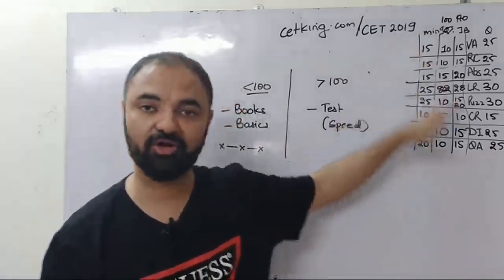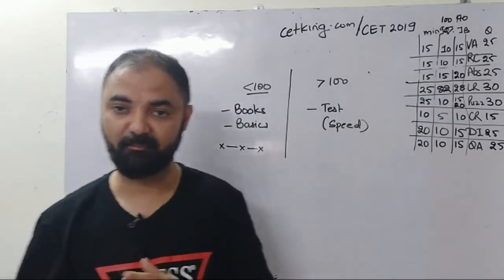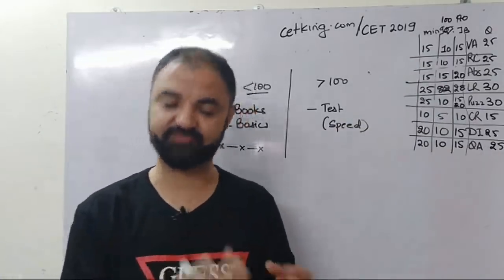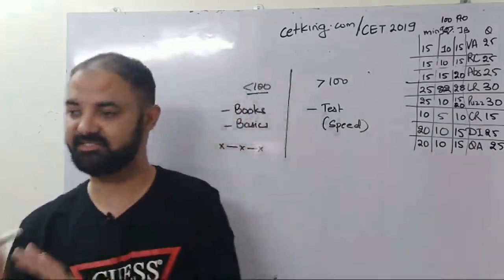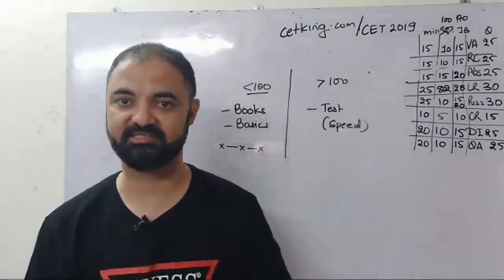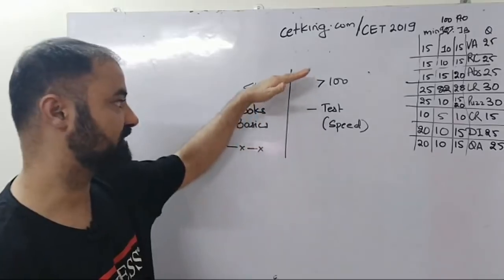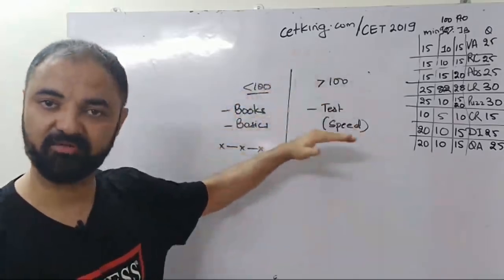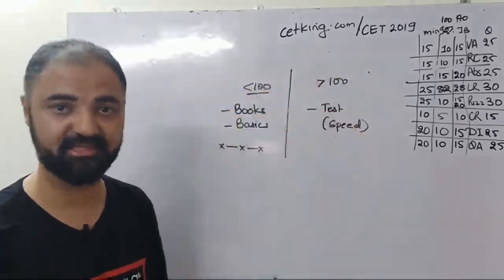So this is where all our shortcuts come into the picture. Marathon is basically a crash course which includes shortcuts, all the strategies, G strategy, everything which is there in CET, we are going to discuss in the next 30 days. Okay, so if you are scoring more than 100 marks, your problem is tests and speed. Give as many tests as you can.